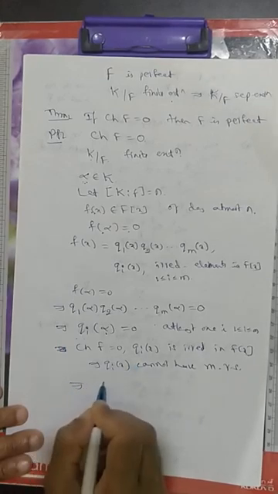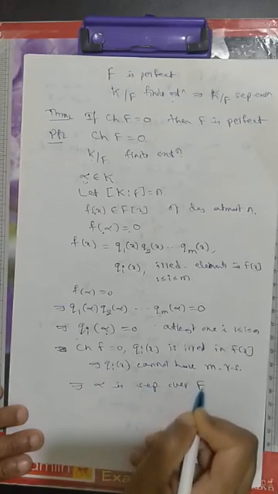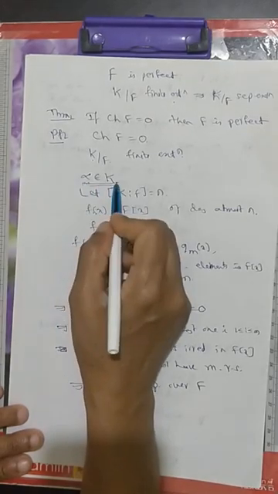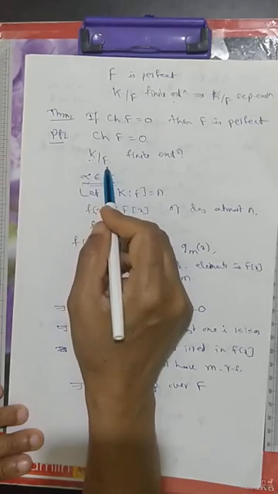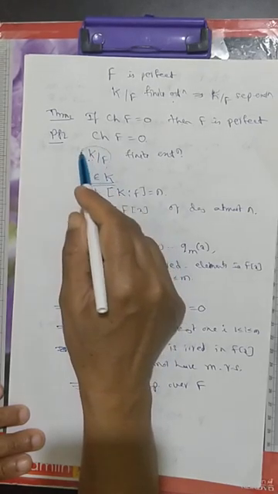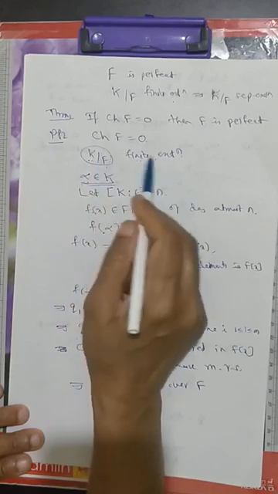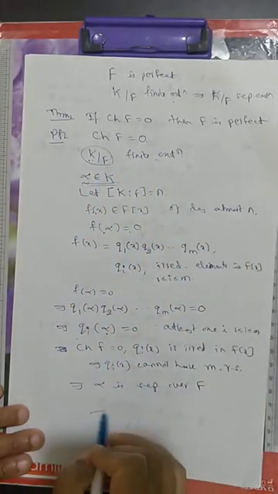So it implies that alpha is separable over F, but alpha is an arbitrary element of K. So every element of K is separable over F, and hence K is separable over F. And again, we have taken an arbitrary finite extension. So every finite extension is a separable extension. This completes the proof.